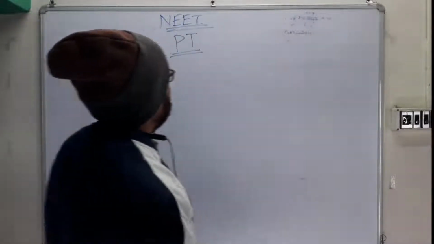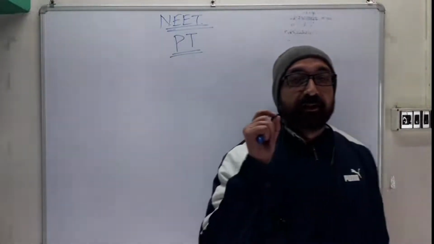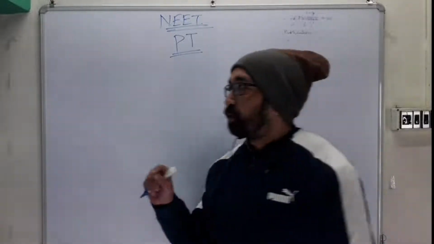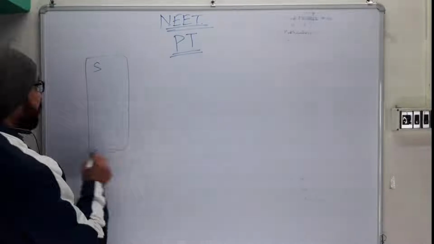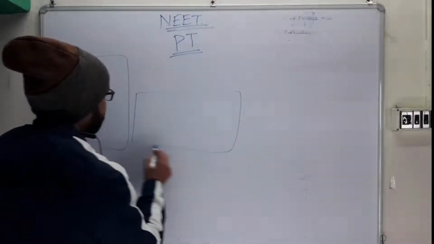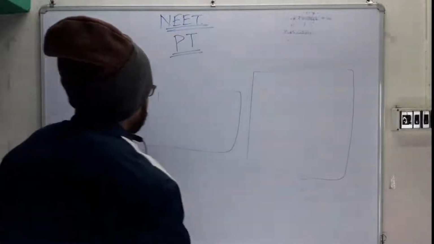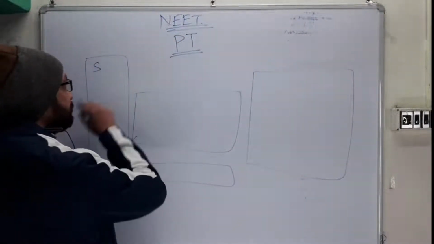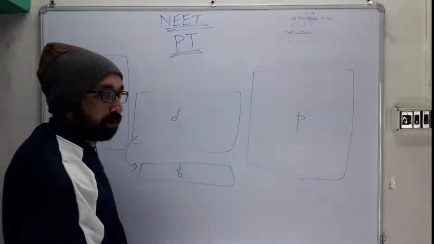Very nice periodic table. Forget the songs and the shortcuts and the shayari, those things, just stop them. The periodic table is a very beautiful thing. You just start learning from the S block. Just make this framework, correct? It will be a very easy process to learn the periodic table. I'll show you how. So likewise, you just make it. What is this? This is the S block. This is the P block. This is the D block. This is the F block, right.